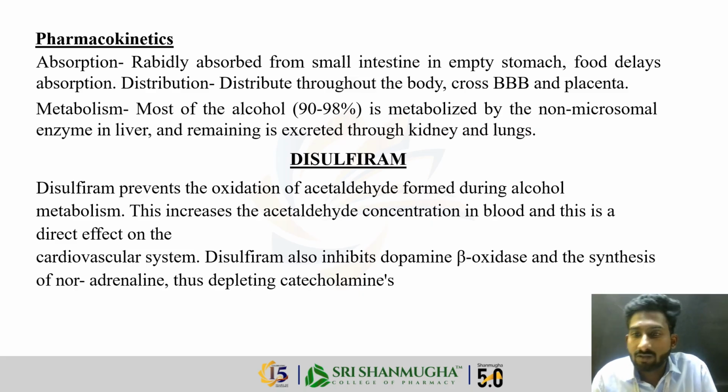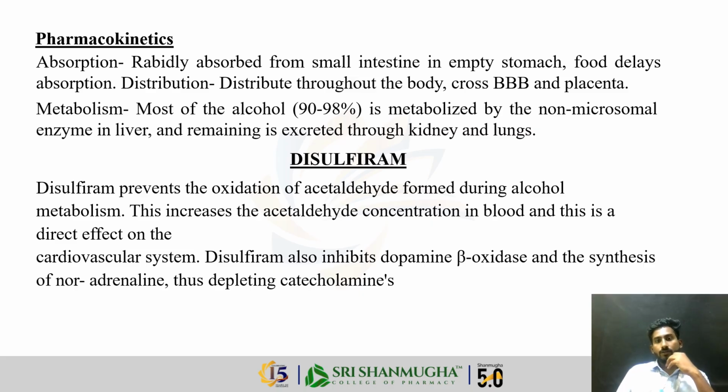So next, ethanol poisoning. We consume more ethyl alcohol or methanol than our body can take. We use some antidotes for ethanol poisoning. One of the drugs most commonly used is disulfiram. Disulfiram prevents the oxidation of acetaldehyde formed by alcohol metabolism. This increases the acetaldehyde concentration in the blood, which has a direct effect on the cardiovascular system.